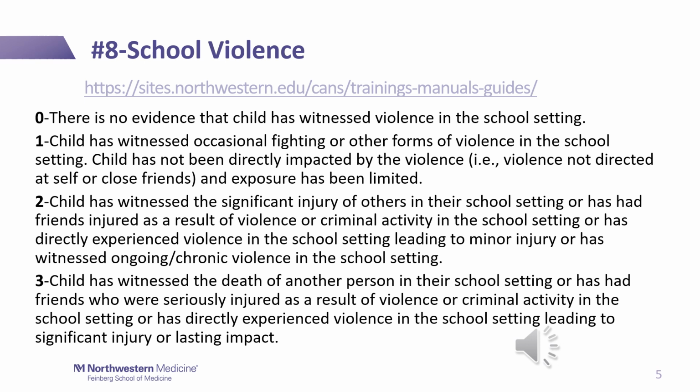And then looking at a 3, we can see the distinction there is that the child has witnessed a death resulting from school violence, or a friend has been seriously injured due to school violence, or the youth has directly experienced significant injuries or lasting impact from school violence.